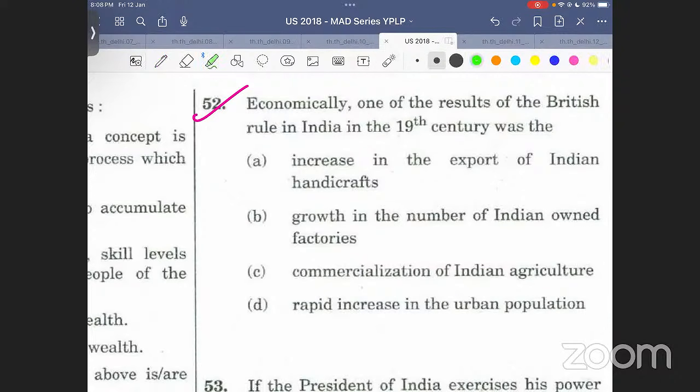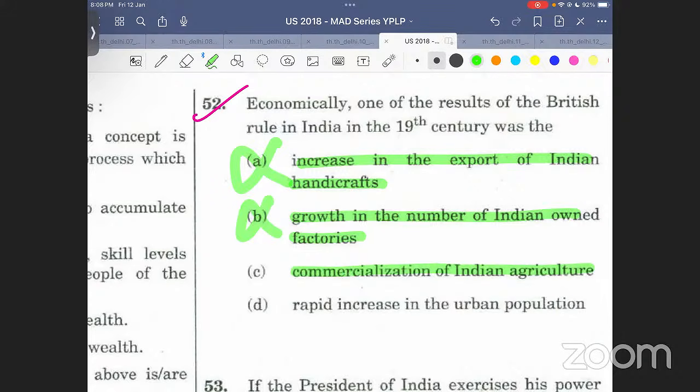Okay, let us have a look. Increase in the export of Indian handicrafts. सोचो आप, इंडियन हैंडीक्राफ्ट्स को प्रमोट करेंगे ब्रिटिशर्स. इंडियन हैंडीक्राफ्ट इंडस्ट्री की कमर तोड़ दी थी. They broke the back of the Indian handicraft industry. So obviously this is going to be incorrect. Growth in the number of Indian owned factories. मतलब they are giving so much money to Indians that Indians will start owning factories. Obviously this is going to be incorrect.